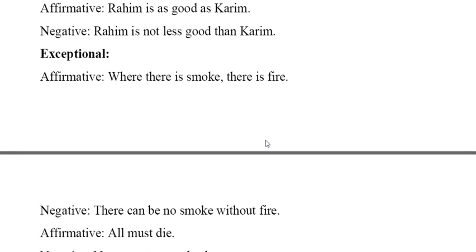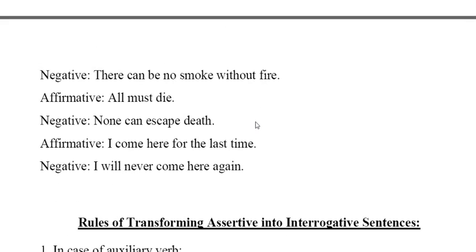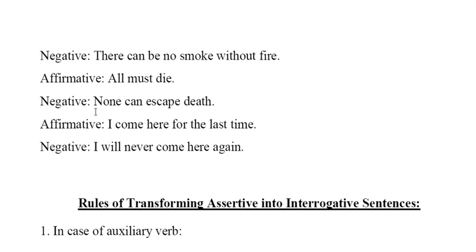So here are some exceptional rules. Affirmative: where there is smoke there is fire. So there can be no smoke without fire. This is an exception, meaning it doesn't follow the rules. Affirmative: all must die. So it will be like none can escape death. I came here for the last time, so I'll never come here again. So these are all exceptional.